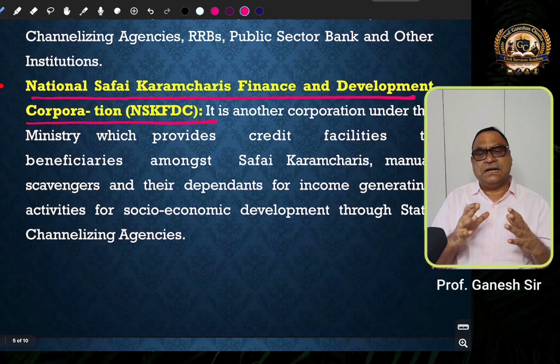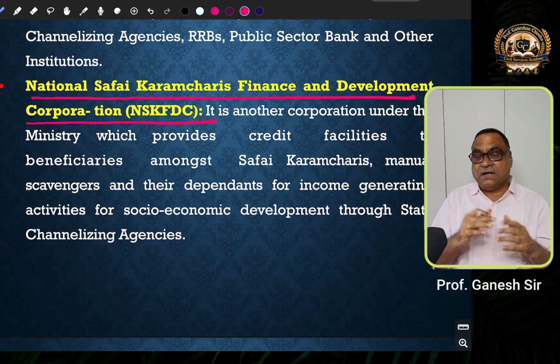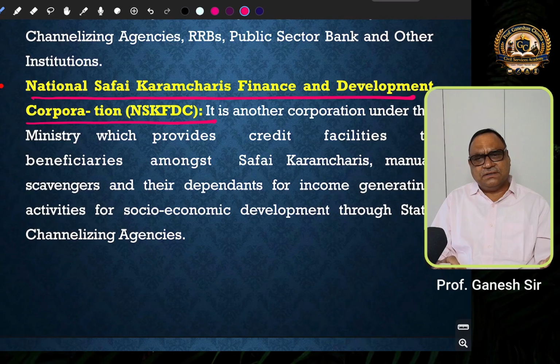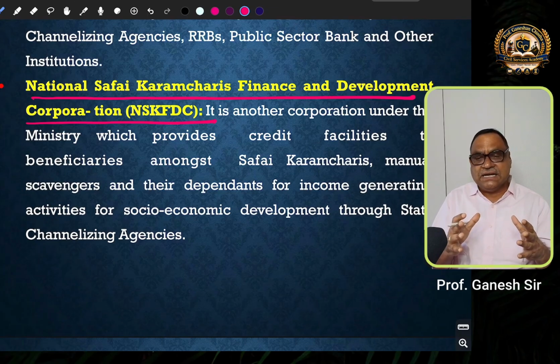It is another corporation under the Ministry of Finance, which provides credit facilities to beneficiaries among Safai Karmacharis, manual scavengers, and their dependents for income generating activities for socio-economic development through state channelizing agencies.